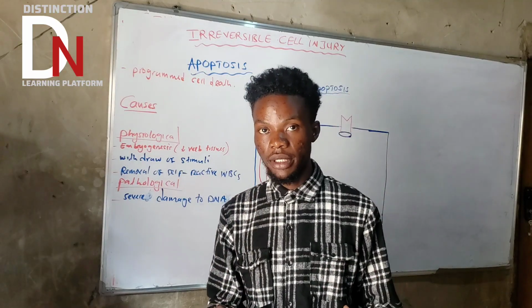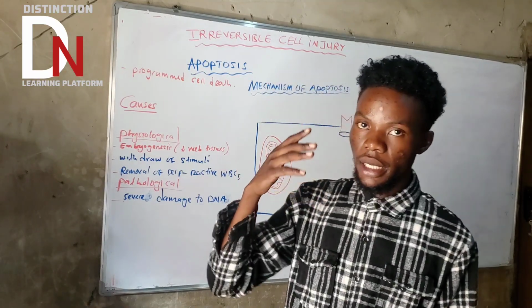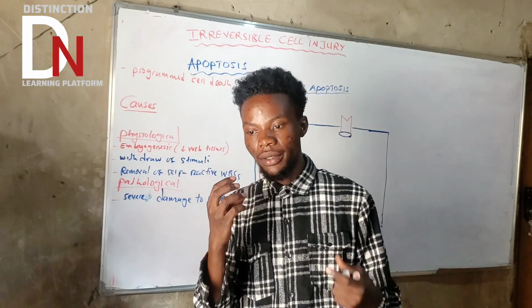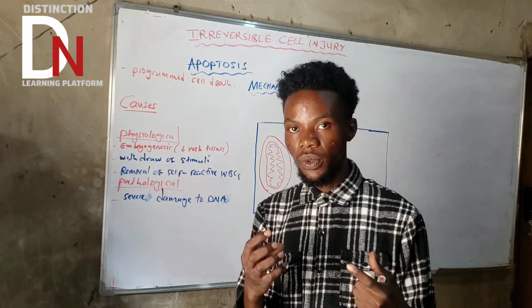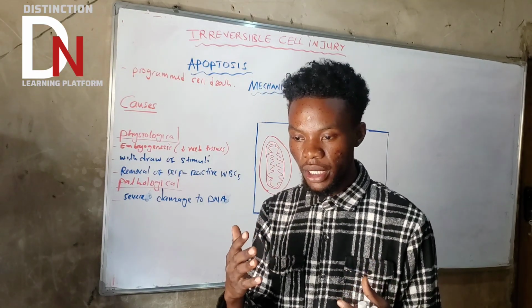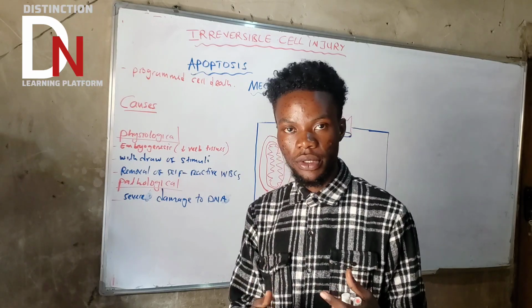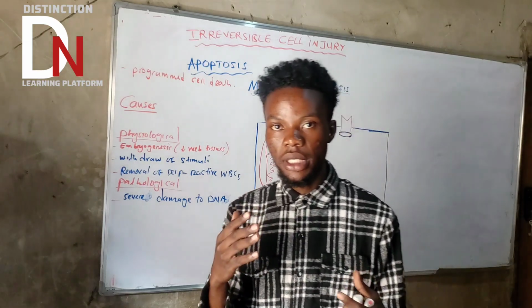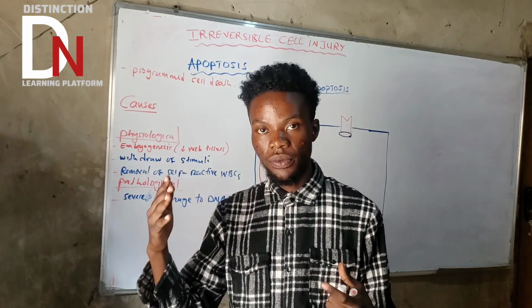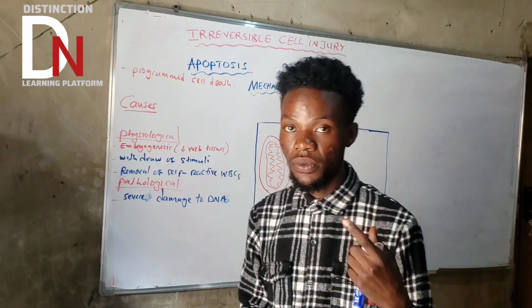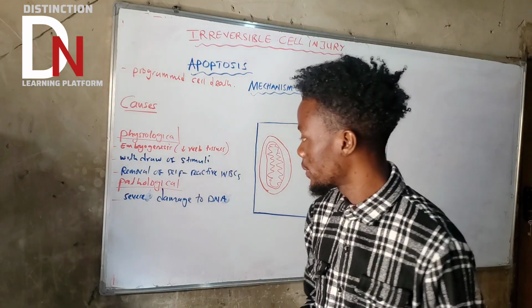So basically, there is a gene that decides whether a cell will undergo apoptosis or DNA repair. If it fails to undergo DNA repair, it is going to initiate apoptosis.